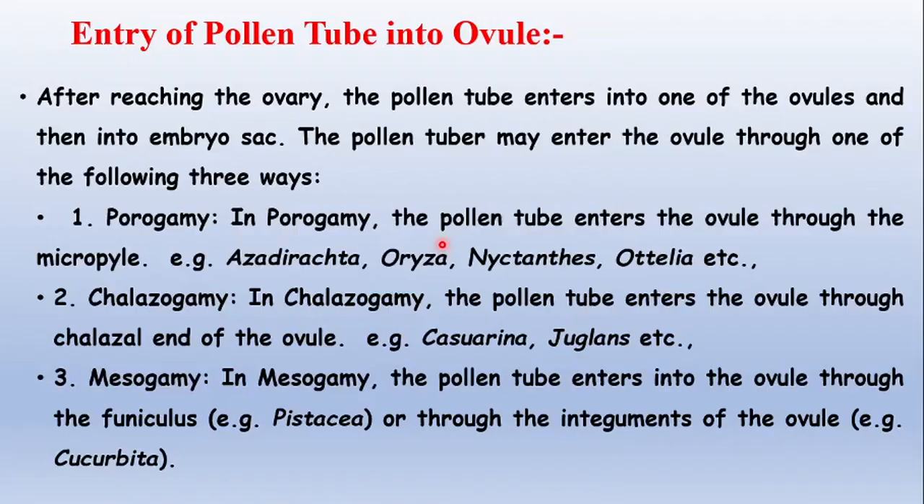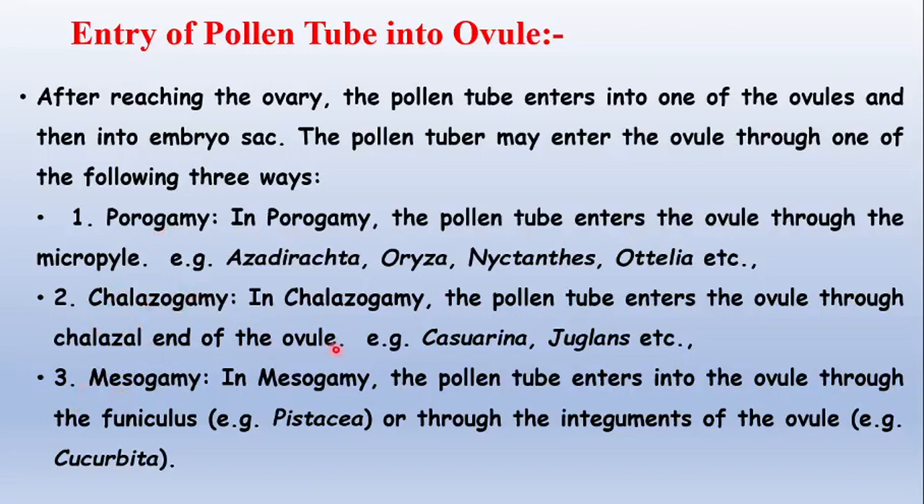Then coming to the entry of pollen tube into the ovule. This entry of pollen tube into the ovule takes place after reaching the ovary. The pollen tube enters into the ovules and then into the embryo sac. The pollen tube may enter the ovule through one of the following three ways. The first one is porogamy, the next one is chalazogamy, and the next one is mesogamy.